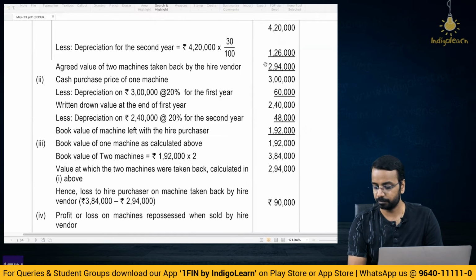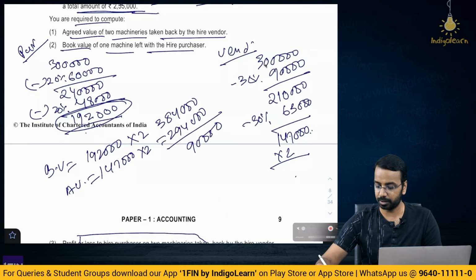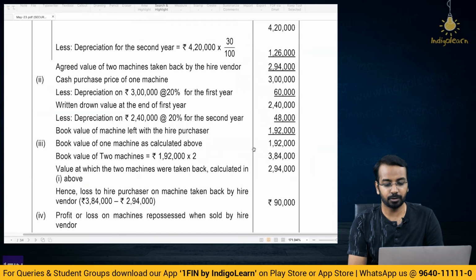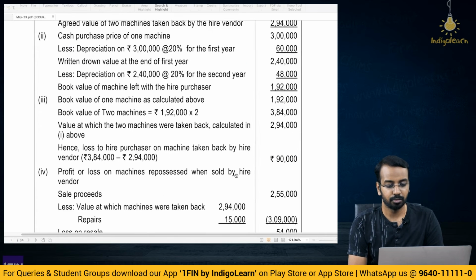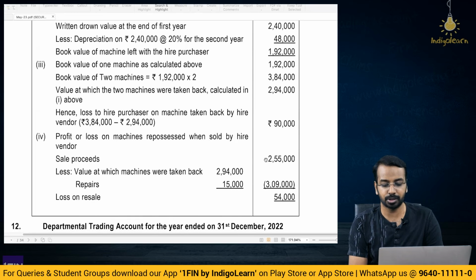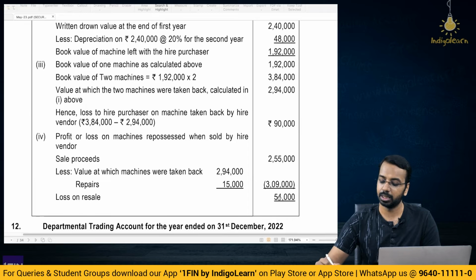Agreed value 294, calculated here. Then book value of 1 machine 192, book value of 2 machines 384, value at which taken back 294, loss to the purchaser 90,000, calculated here. Then profit or loss on machine: sale proceeds 255, value at which machines were taken back 294, repairs 15, so 309, loss on resale 54,000, straightforward. No entries, nothing required. Again, an easy question for about 10 marks.